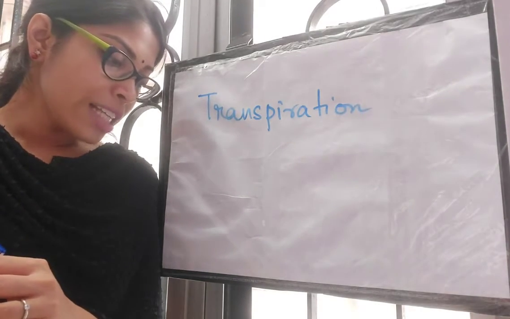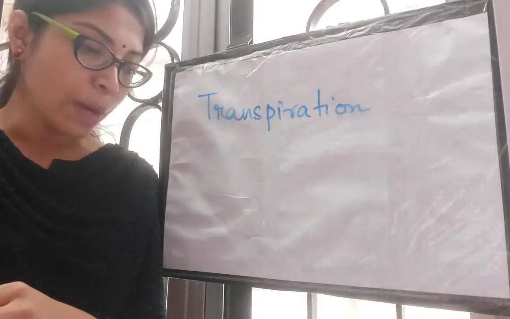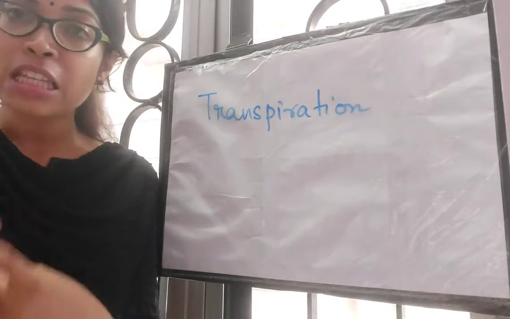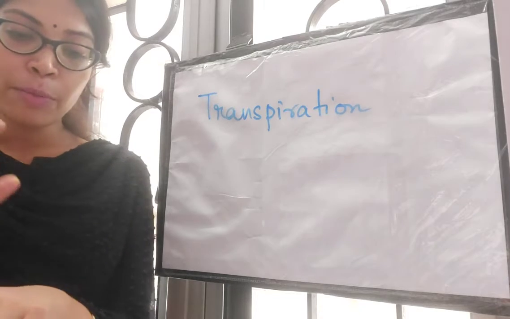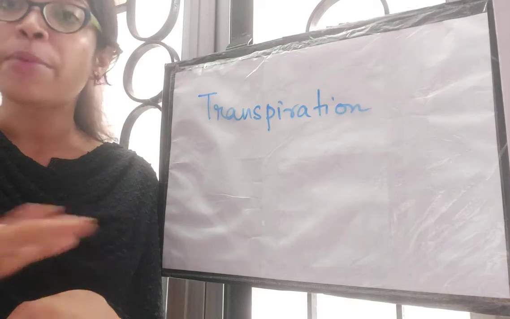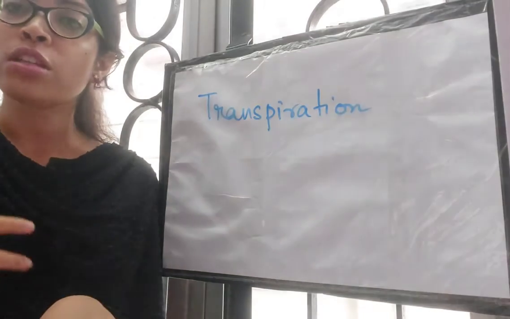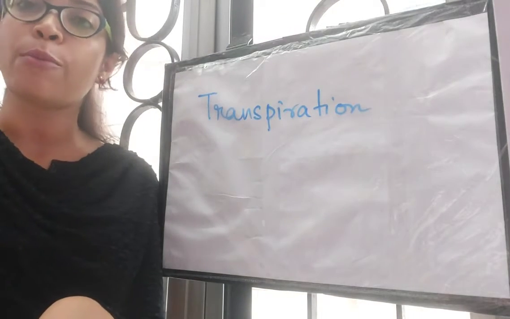Okay, next difference is transpiration is restricted to living land plants only, while evaporation takes place from any exposed surface, either living or non-living. So even if we have put water on our hand, suppose, and we don't rub it off with a towel, the water will dry out eventually. It will take some time, but the water will dry out, and that is evaporation.